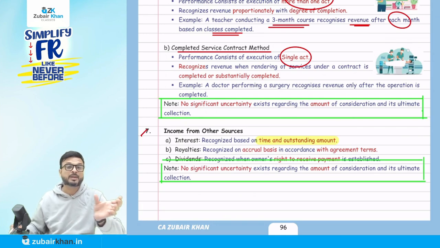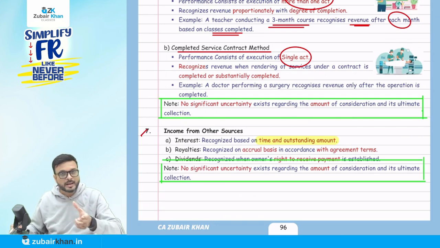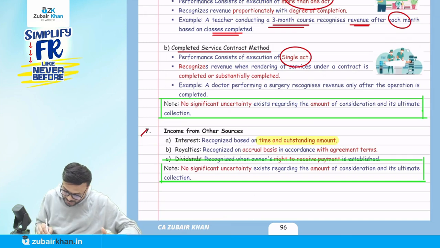Use the words time and outstanding amount here. So you are going to pass the entry here. If you receive the amount in cash or bank account, otherwise the receivable account will be debited and the interest account will be credited. But time and outstanding amount is nothing but the accrual basis.